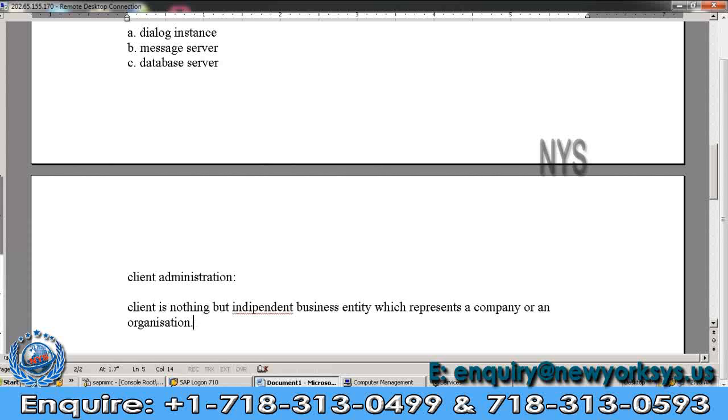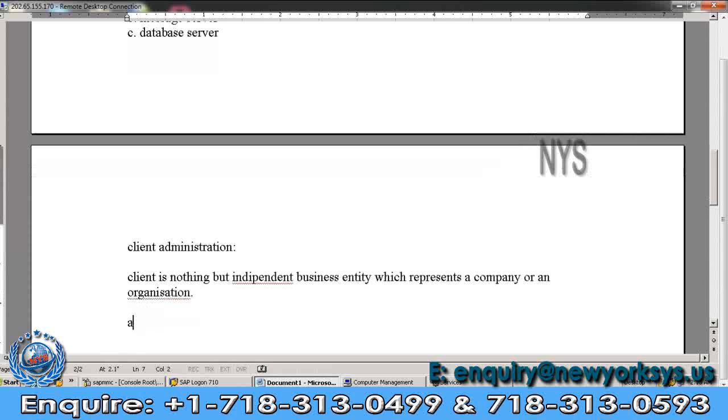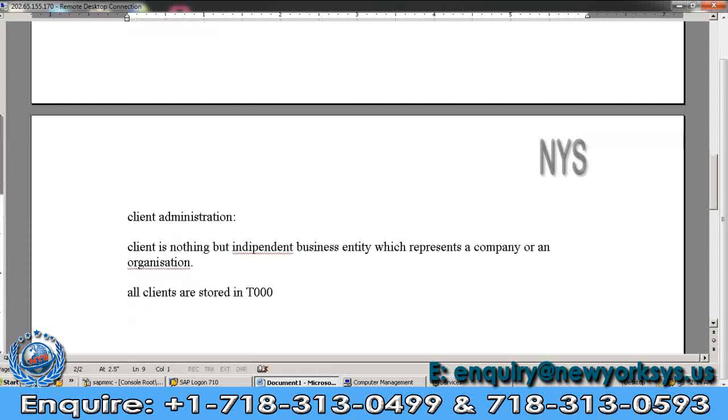All clients are stored in which table? The T000 table. Okay. Now, after the SAP installation is completed, there are three clients available by default.